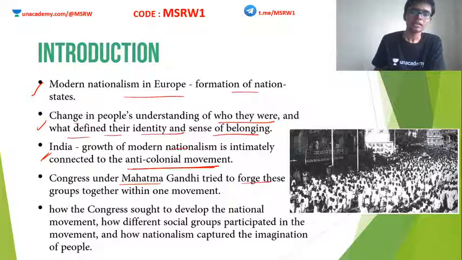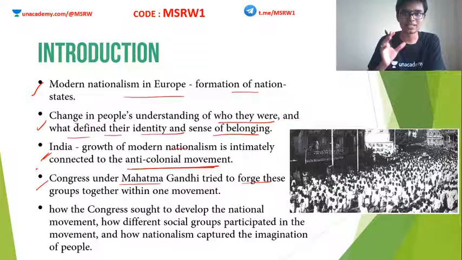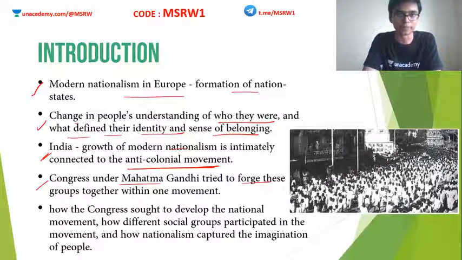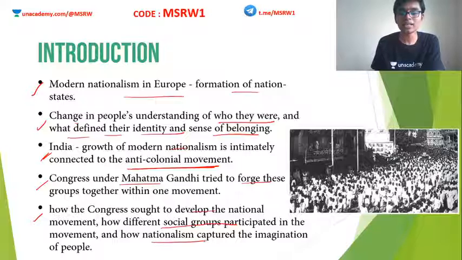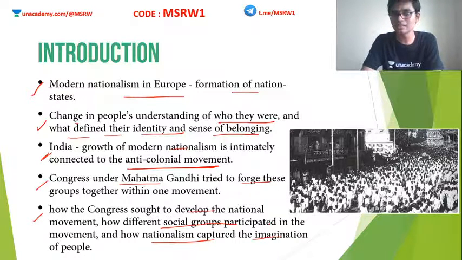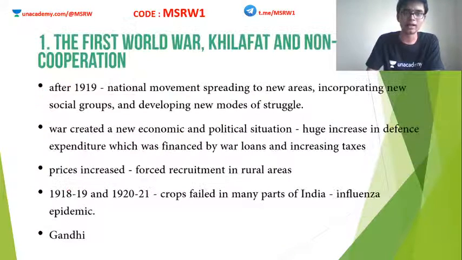So the Congress and Mahatma Gandhi were determined to unite all these people together into a single mass movement. We are actually going to witness the strength of a mass movement. This is Mahatma Gandhi's biggest contribution to the Indian independence struggle, converting it into a mass movement. How the Congress sought to develop the national movement, how different social groups participated in the movement, how nationalism captured the imagination of people: these kinds of questions will be answered within this chapter. We are going to look in depth at these topics.